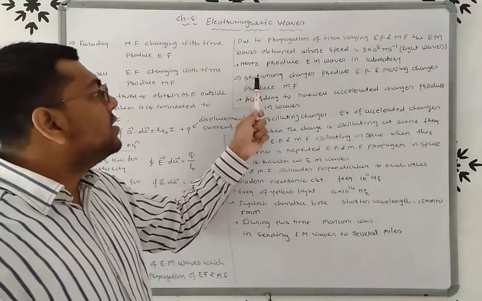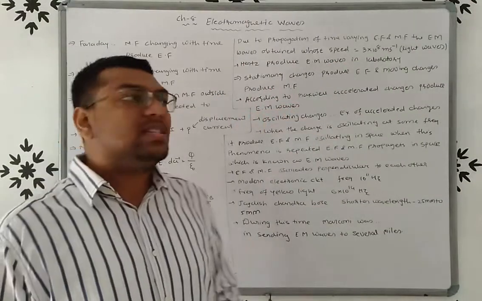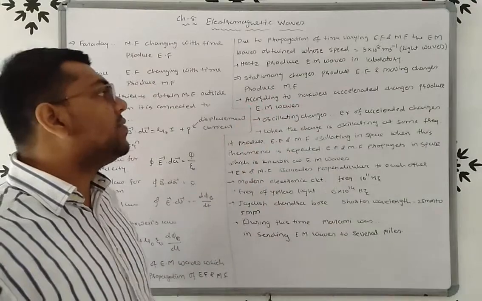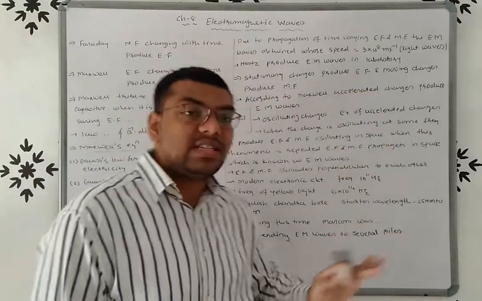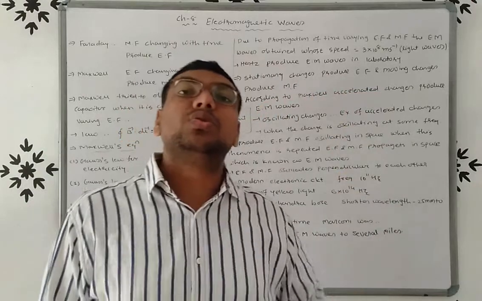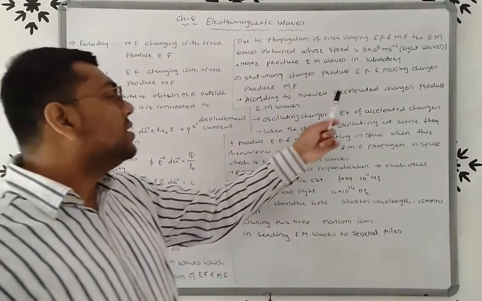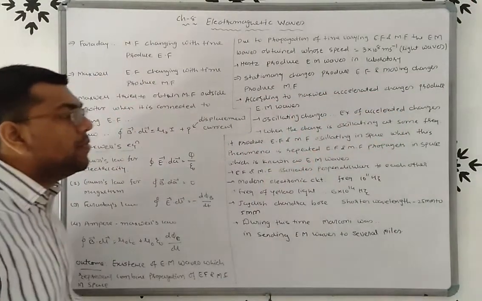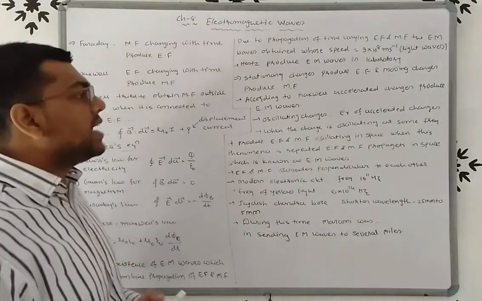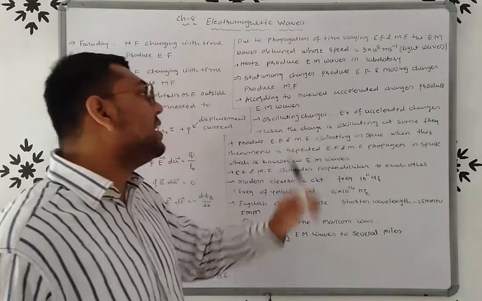We know that the stationary charges produce the electric field and the moving charges produce the magnetic field. So stationary charges and moving charges are not the source of EM waves. According to Maxwell, the accelerated charges produce the electromagnetic waves, right? And the example of accelerated charge is oscillating charge.